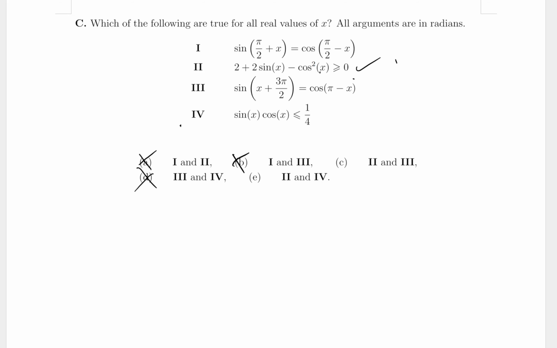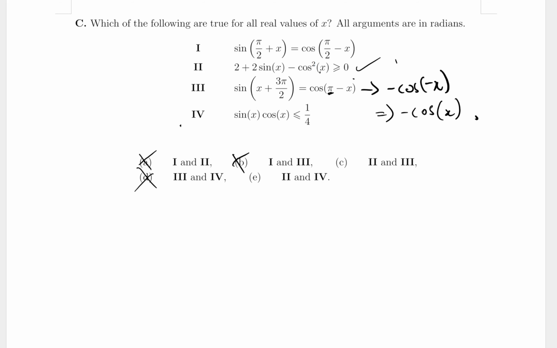So let's look at the right hand side first because it's easier, right? Okay, so cosine of pi minus x. When you subtract pi from cosine, this becomes minus cosine of minus x, right? Because think about when you move the cosine graph to the left or to the right by pi. The graph literally is reflected in the x-axis, right? So the y values are literally swapped. So basically you put a negative in front, and the pi disappears. So now I have minus cosine of minus x, which gives, well, cosine is even, right? Even function, so this is minus cosine of x. Okay, so the right-hand side we know is negative cosine of x.